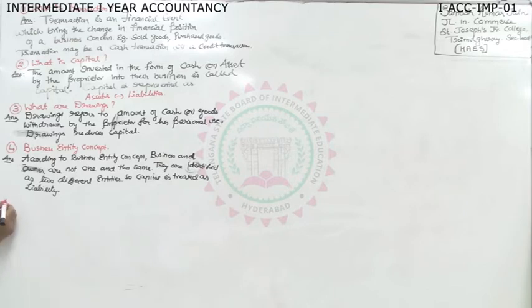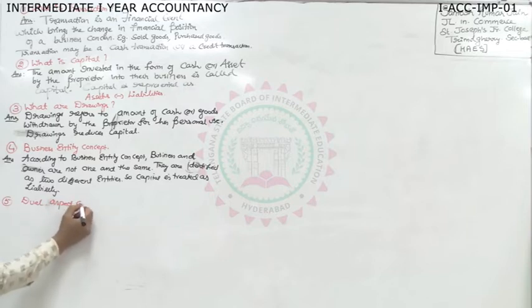Then what is the next question? What we can expect? We can expect the examiner to ask you dual aspect concept. When dual aspect concept is asked, what is the answer? We know dual means two.